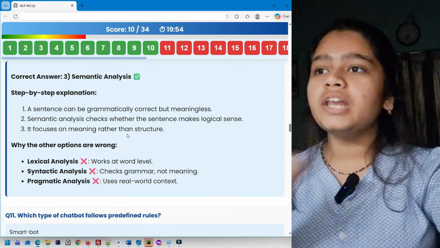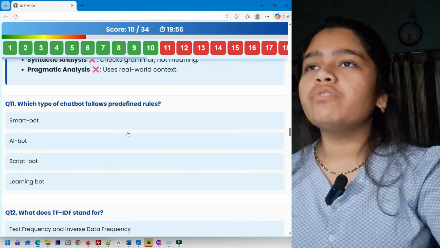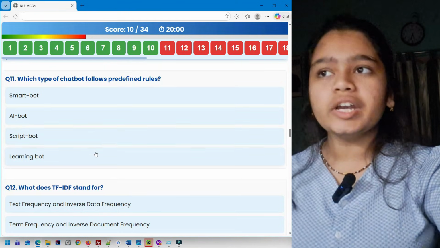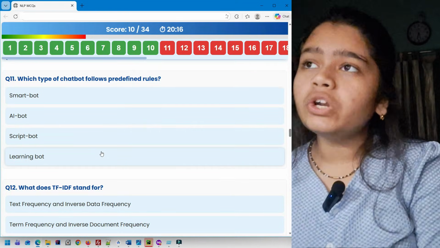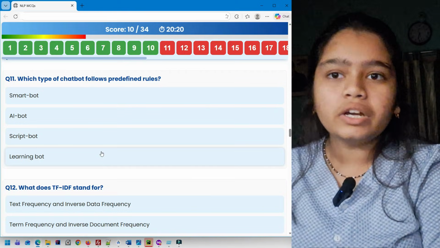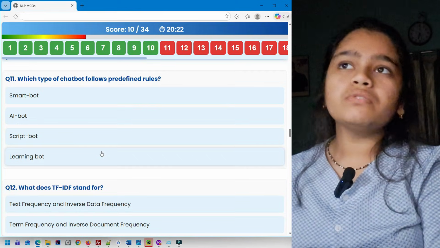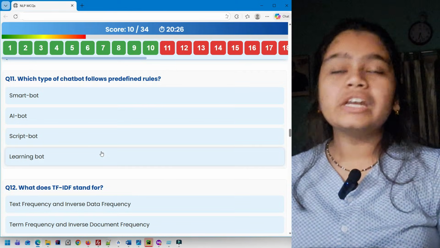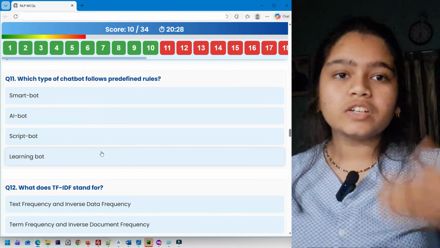Okay, now question 11. Which type of chatbot follows predefined rules? Smart bot, AI bot, script bot, learning bot. So if you talk about smart bot, it uses AI and machine learning, so that doesn't follow predefined rules. It learns with time, right? Learns with experiences.